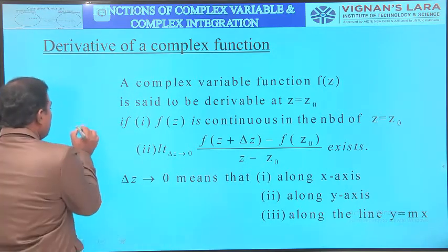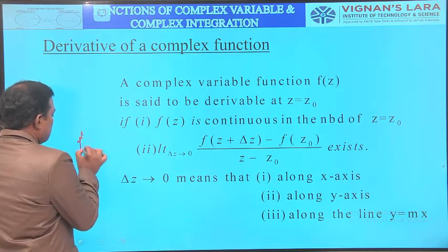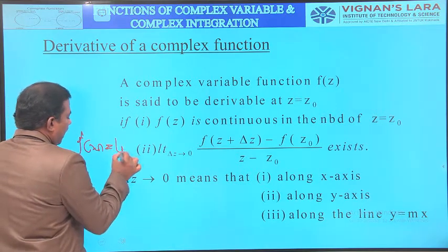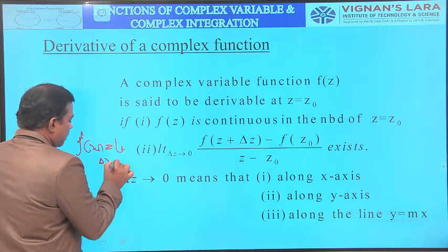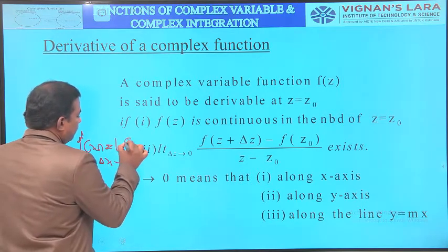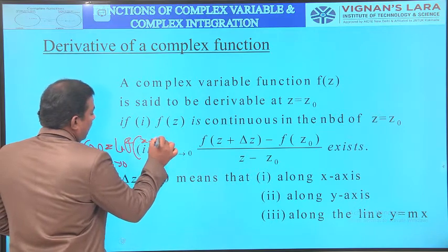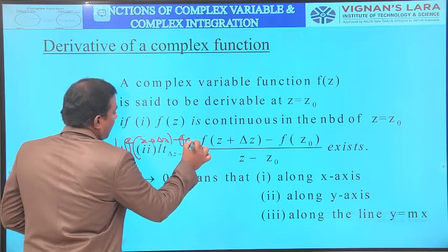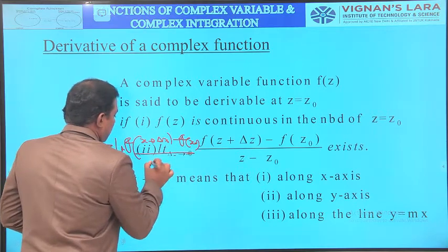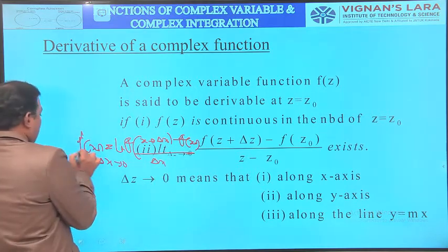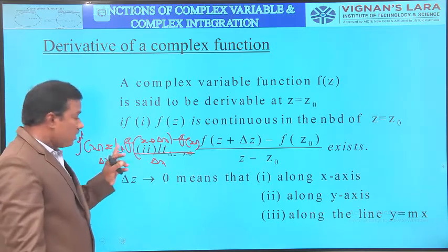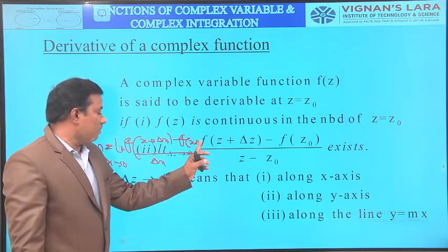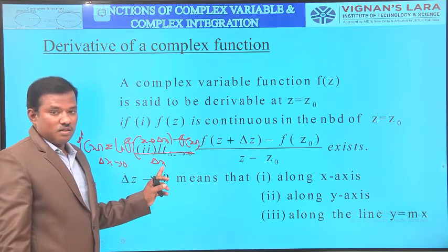f dash of x naught means limit delta x tends to 0, f of x plus delta x minus f of x naught by delta x exists. This is the f dash of x. f dash of x naught means limit delta x tends to 0, f of x plus delta x minus f of x naught by delta x.